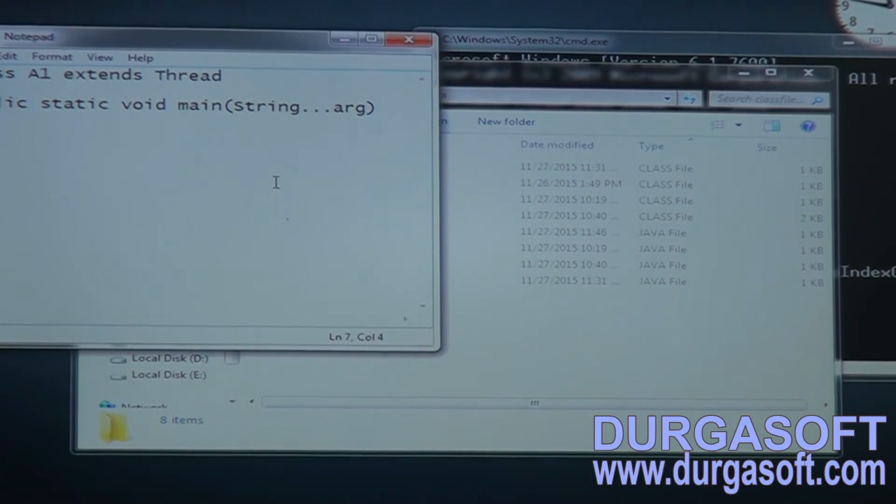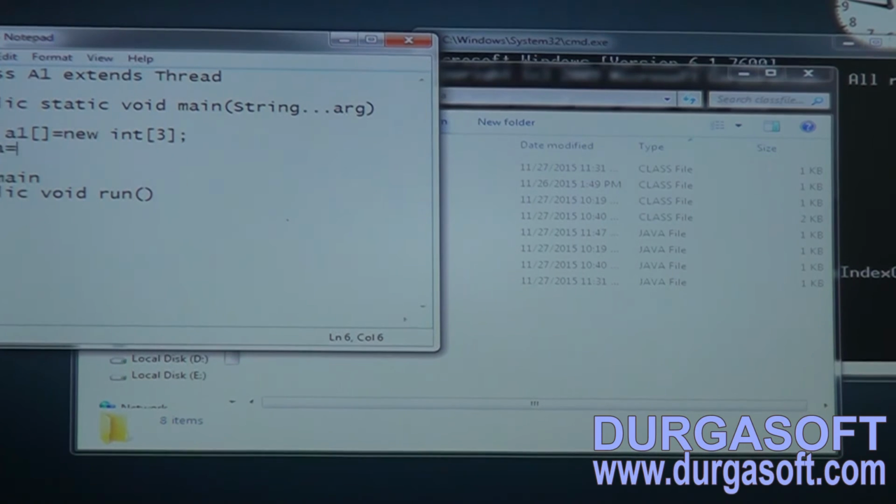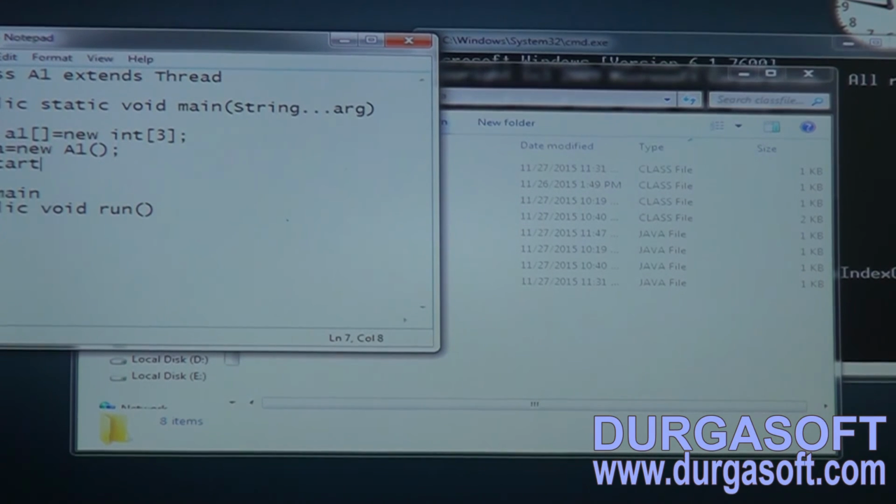Okay, now take one public void run method. Here create an array A1 with size 3. Now create an object for A1 class. What is the meaning of this? Defining a thread here. Now A dot start.